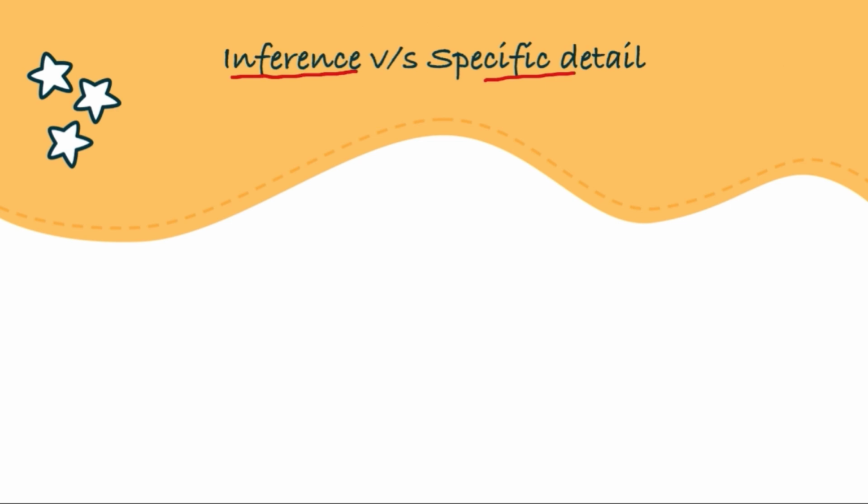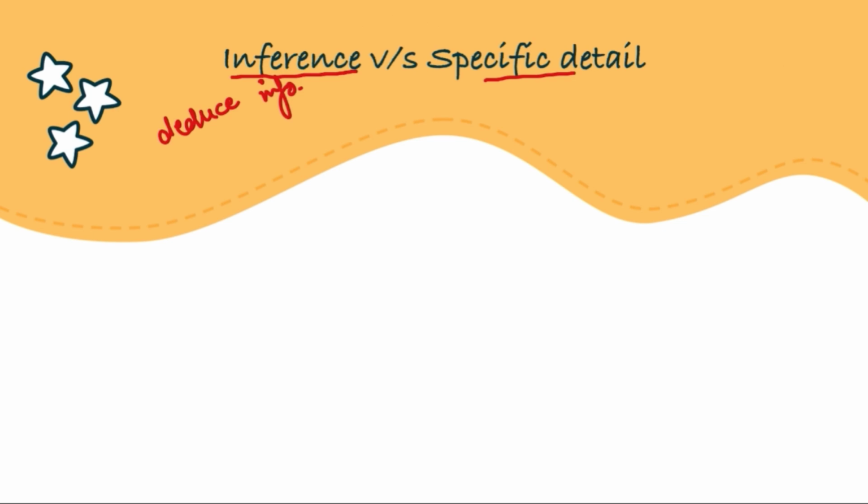So, inference based questions are the questions that require you to deduce information, right? It requires you to deduce the information that is not given explicitly in the passage. Like main idea questions that were discussed in the last video, they ask for the central point which can be found from the information which is already there.